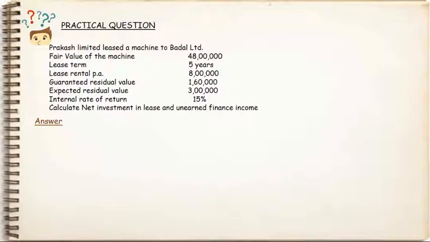In this question, the fair value of the machine is 48 lakh, lease term is 5 years, lease rental paid every year is 8 lakh, guaranteed residual value is 1,60,000, expected residual value is 3 lakh, internal rate of return is 15%. We need to calculate the net investment in lease and the unearned finance income. Let us start by calculating net investment in lease.